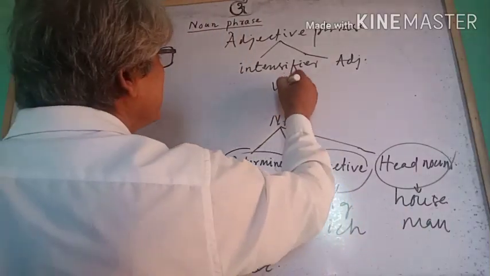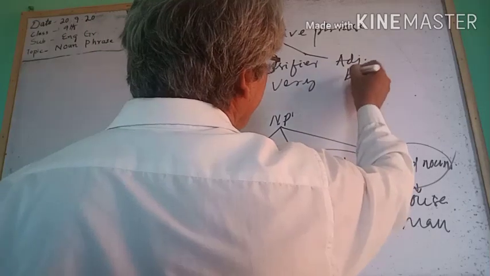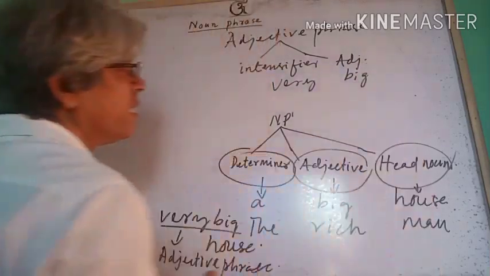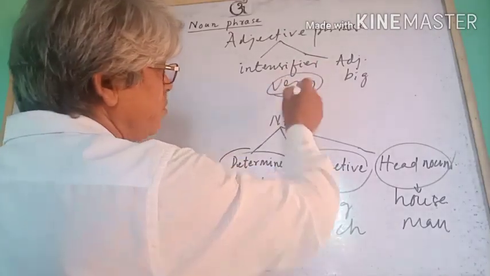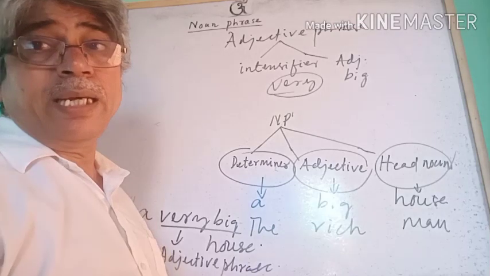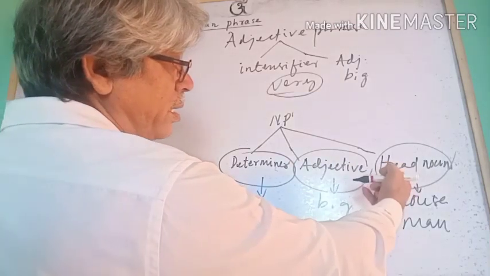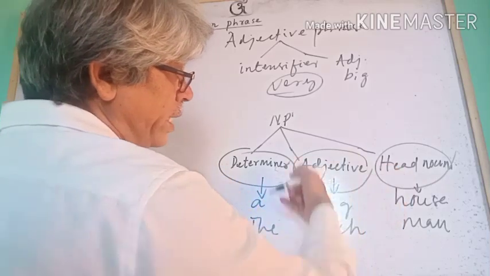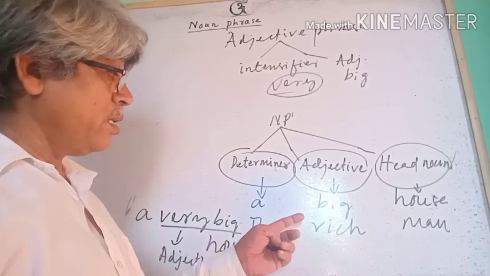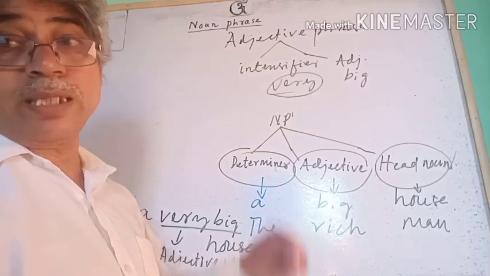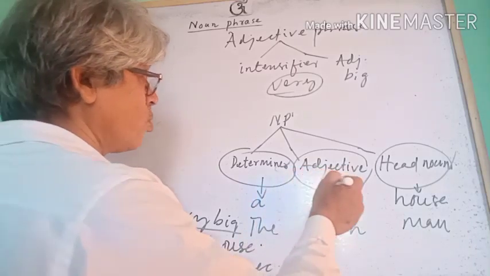So very is an intensifier, big is an adjective. Very big, here the intensifier is very and big is an adjective. That means before the head noun we can use an adjective phrase, that is intensifier and the adjective. Got it? What other elements can come here?